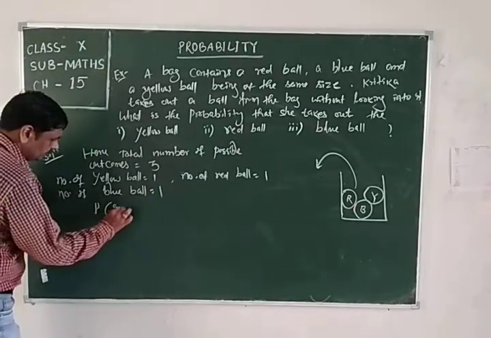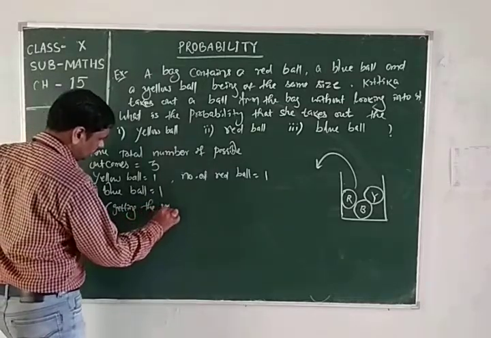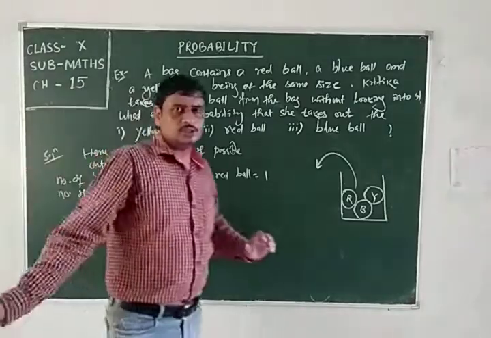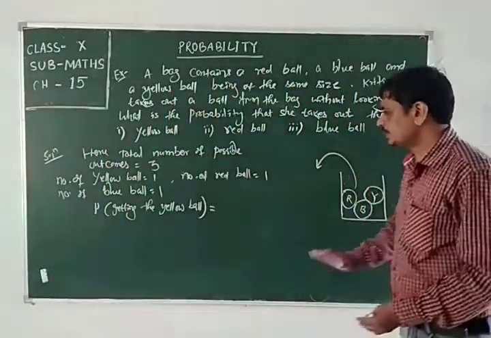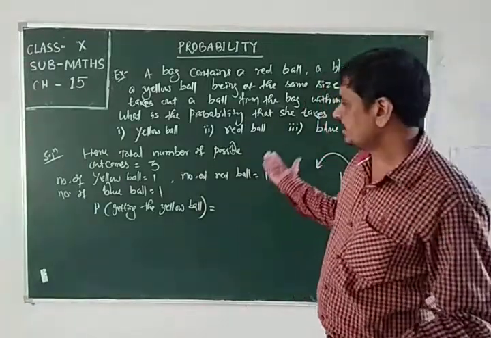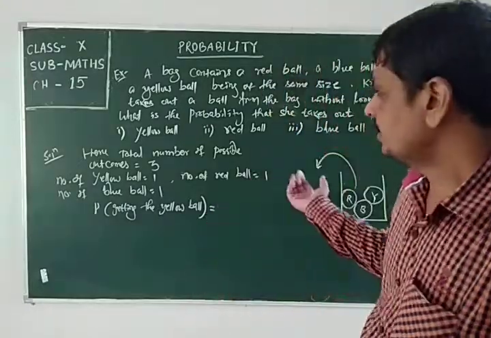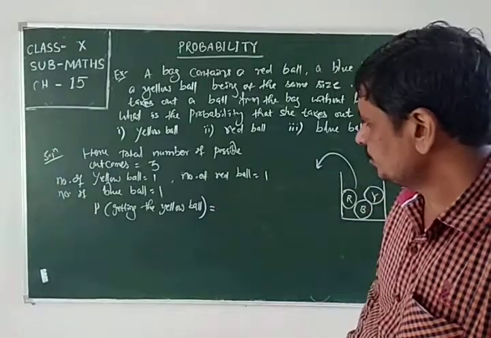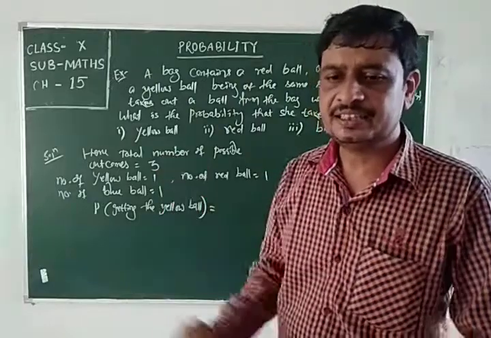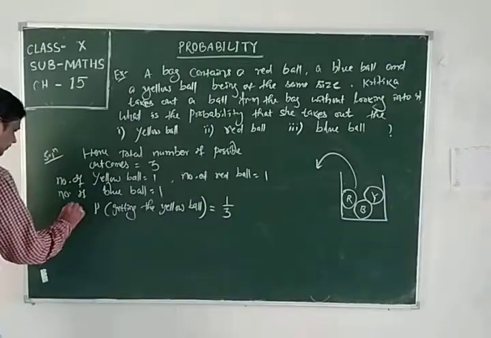Here, probability of getting the yellow ball. Total number of events that is favorable divided by total number of events in the experiment. The number of favorable events that is favorable to yellow ball, that is present only one yellow ball, by total number of events that is 3. So it is 1 by 3. It is the answer to the first question.